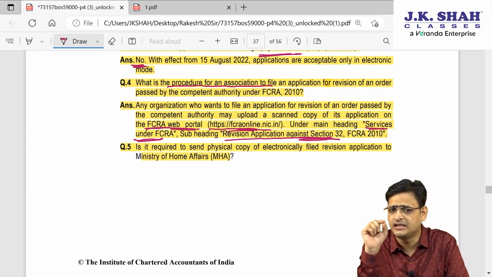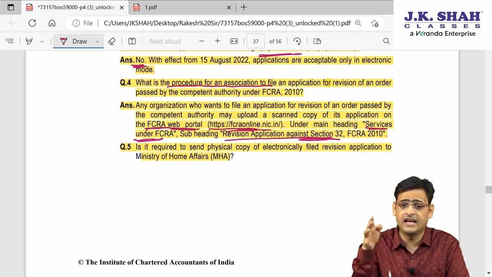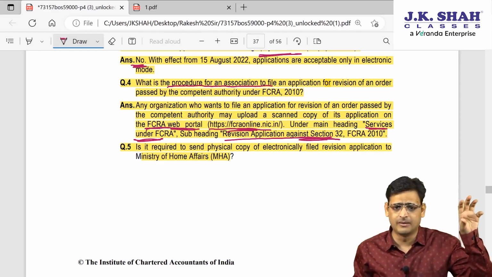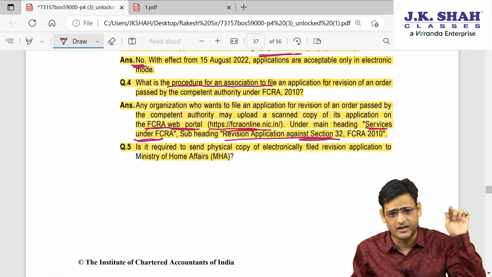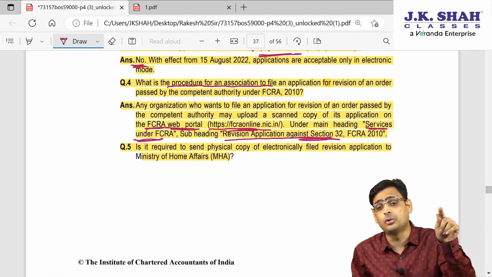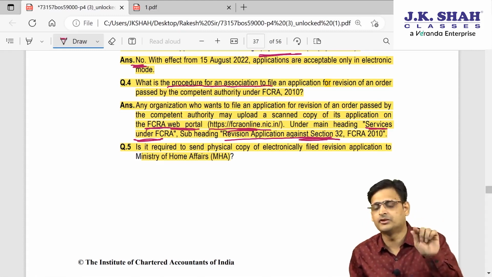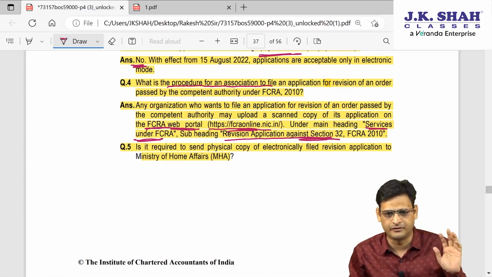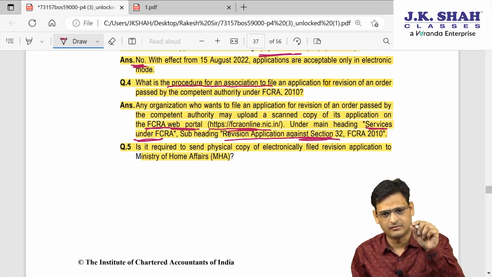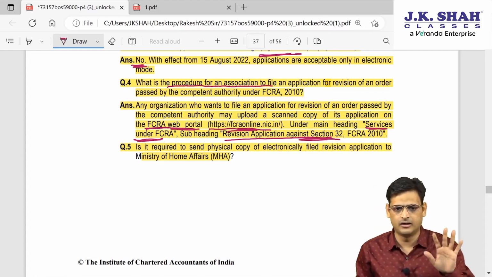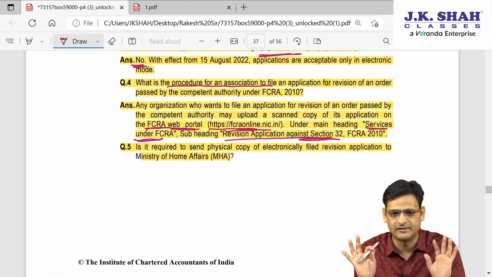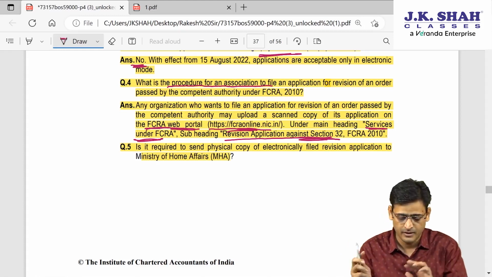There will be a segment, service under FCRA. You will click there, and after that click on the application against section 32, and there you will make an application for revision. Whatever grievance you have, you put it there, so that the CG will receive it. I hope now it is clear.